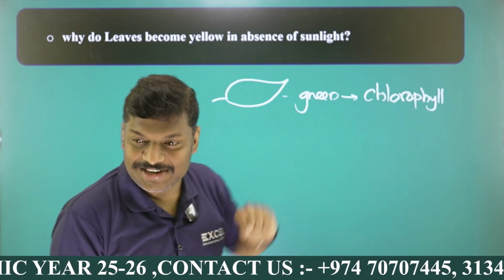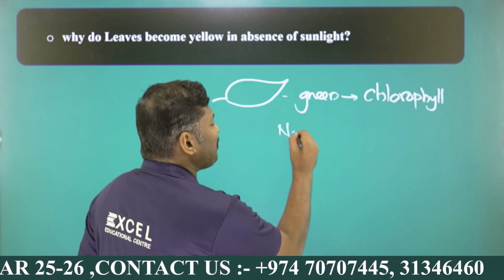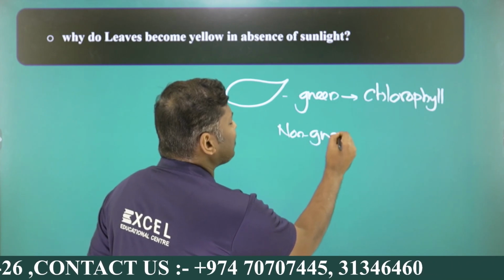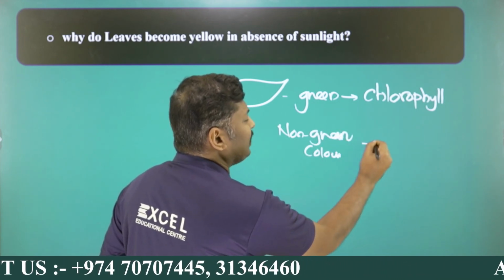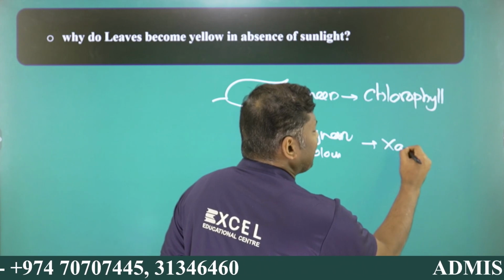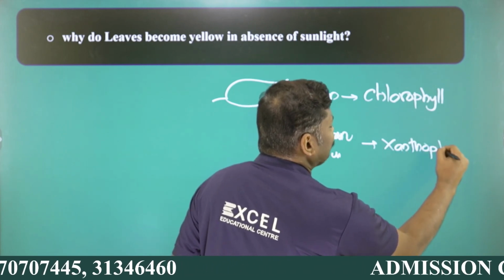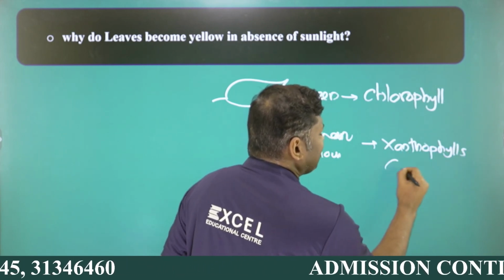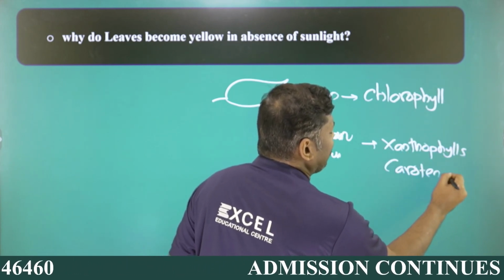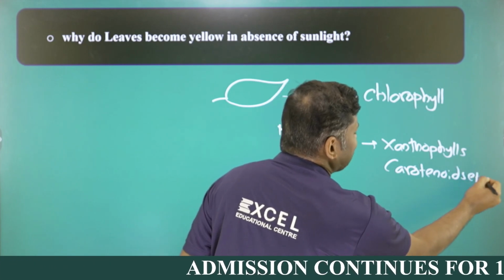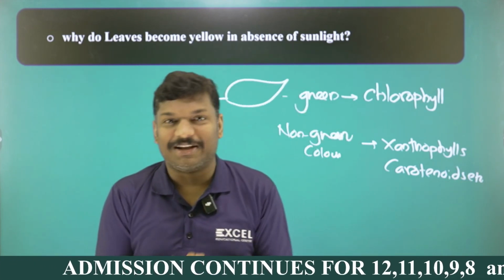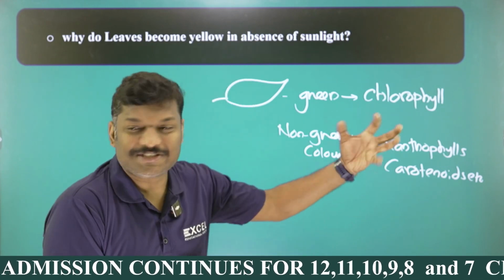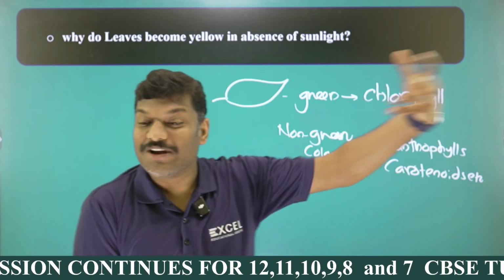Along with the green colored chlorophyll, there are some non-green colored pigments also, my dear students. I will give some examples. One is called xanthophylls, and another one is called carotenoids, and so on. There are so many, but for the time being we are giving only two. Xanthophylls and carotenoids are two different non-green pigments present.